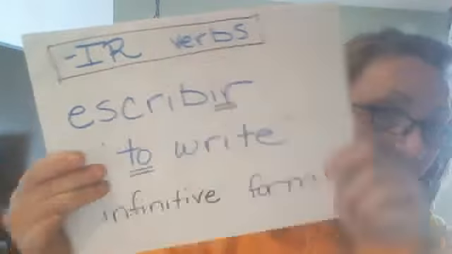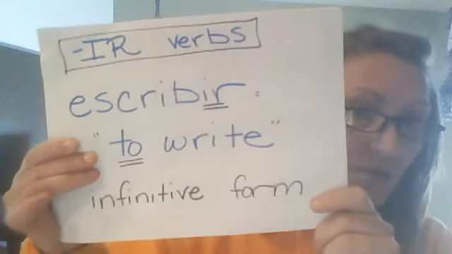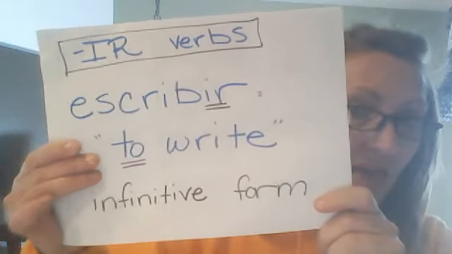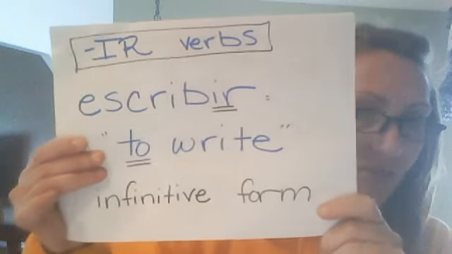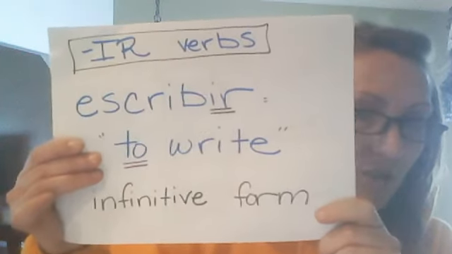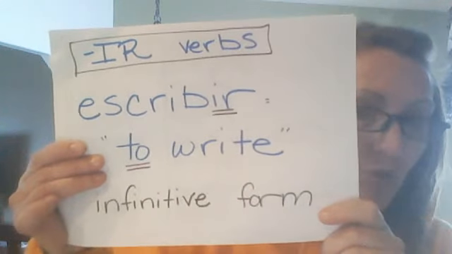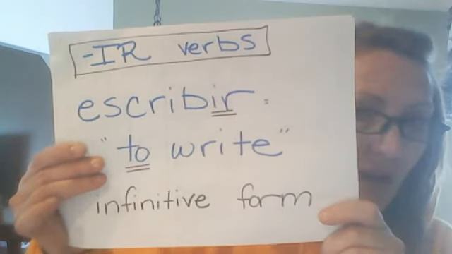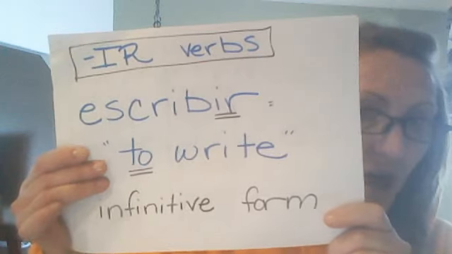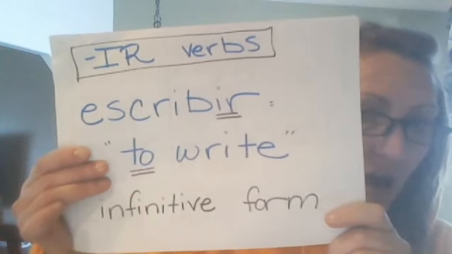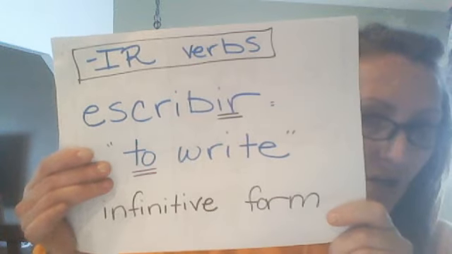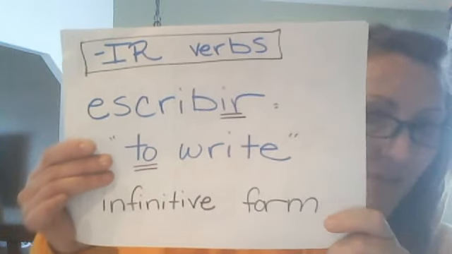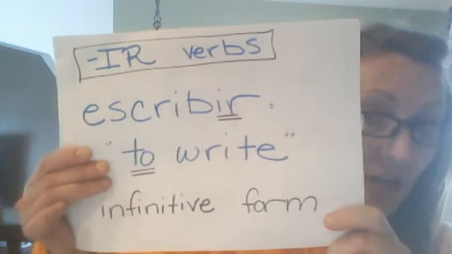When they end in the IR, that is called their infinitive form, and that definitely means that they include the "to" in it. To write, to decide, to live, when they're not conjugated. So when you have an IR on the end, or an AR, if we were talking about AR verbs, those are the infinitive forms and they are not conjugated.